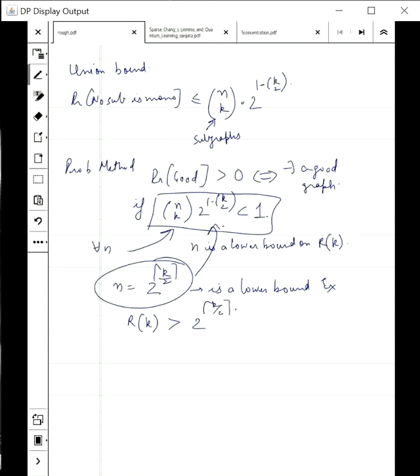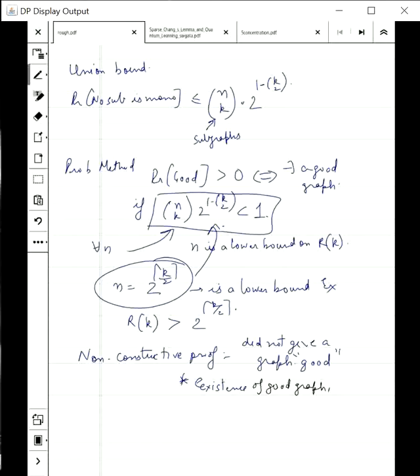A small point here, the proof is called a non-constructive proof, in the sense that we did not give a graph which was good. We just showed existence. It seems that such proofs are not really useful for algorithmic purposes.